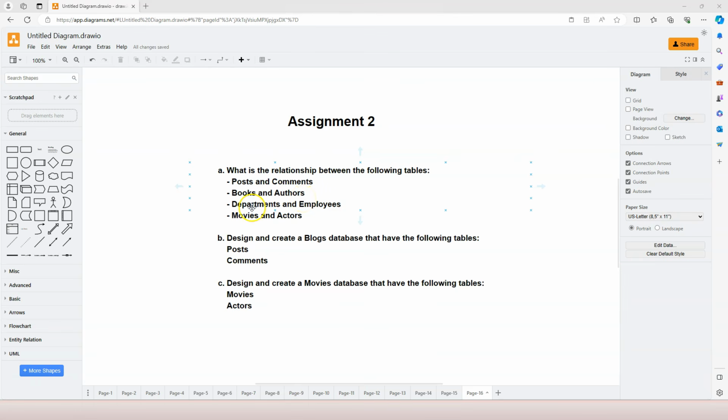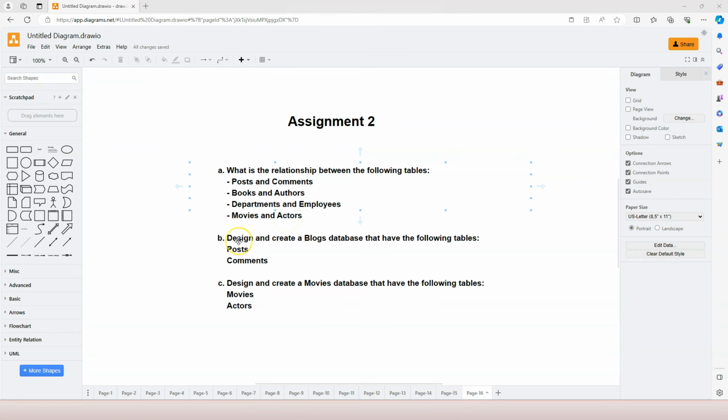The third one, departments and employees. Inside a company, one department can have many employees, but one employee usually only belongs to one department. Hence, from department to employees, it's a one-to-many relationship. From movies to actors, one movie has many actors, and one actor can show up in many movies. So therefore, this is also a many-to-many relationship.